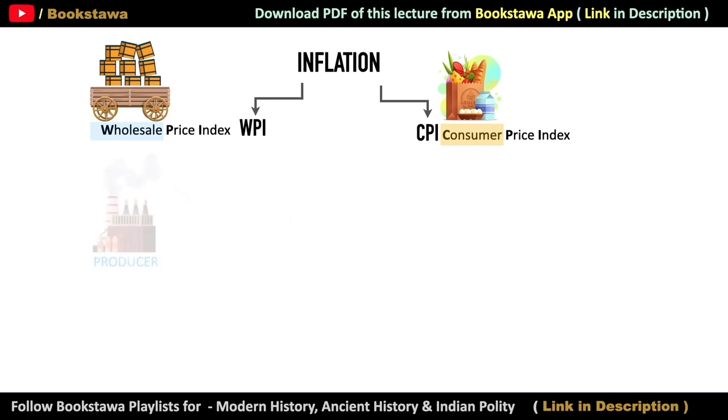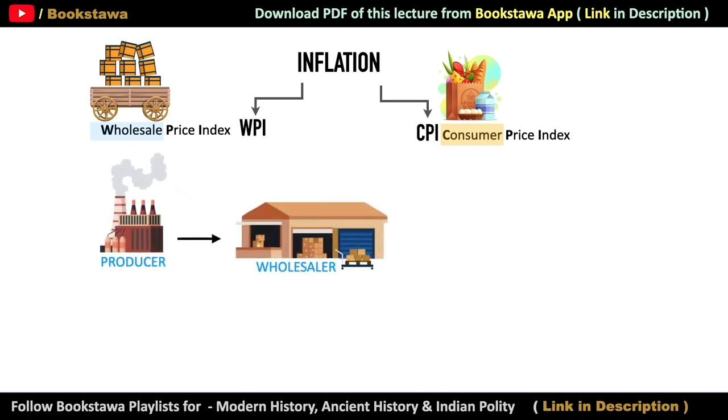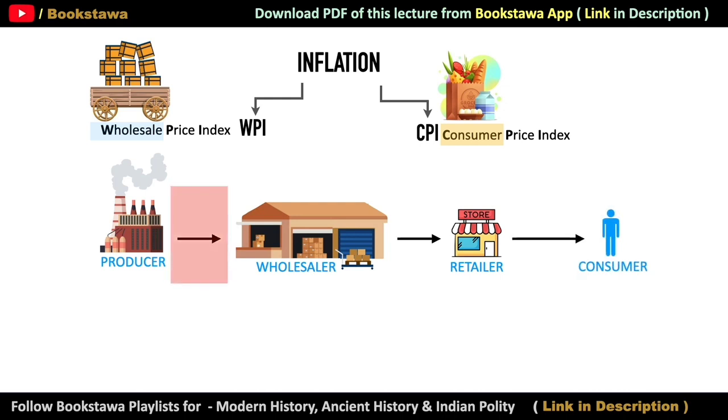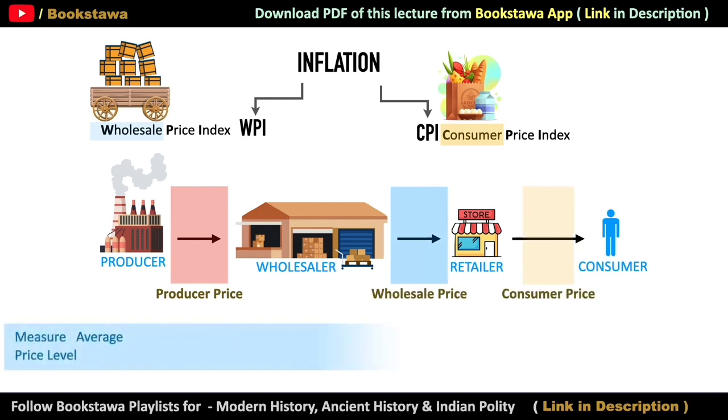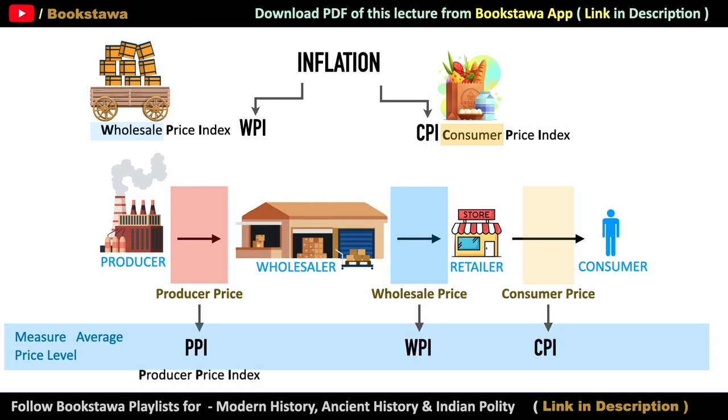Actually, the thing is that factories sell their produced goods to wholesale dealers, and wholesale dealers sell these goods further to retail shops. And from retail shops, these goods reach consumers like us. Basically, producers sell their manufactured goods to wholesalers at producer price. Wholesalers sell these goods to retailers at wholesale price. And we buy these goods from the retail shop at retail price, or say at consumer price. So basically the indices used to measure the average price level of producer price, wholesale price and consumer price are PPI, that is Producer Price Index, WPI, that is Wholesale Price Index, and CPI, that is Consumer Price Index.